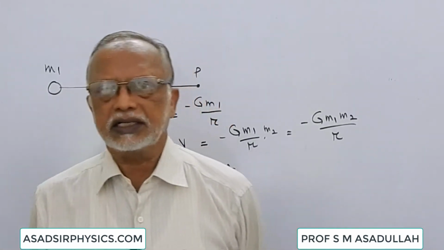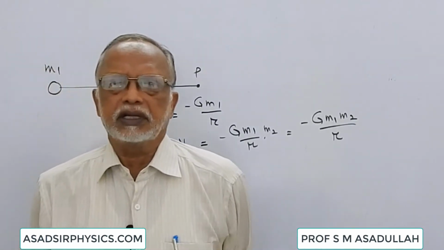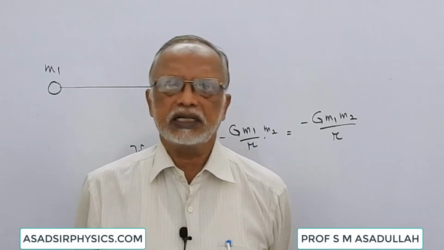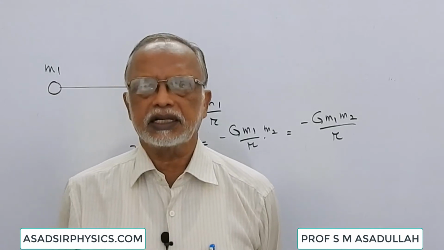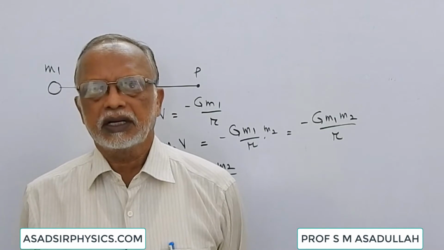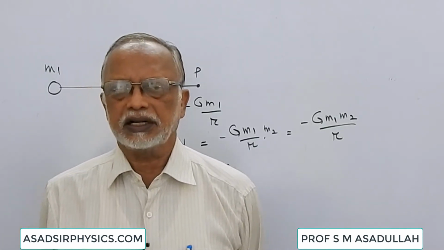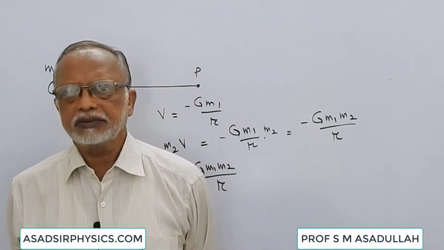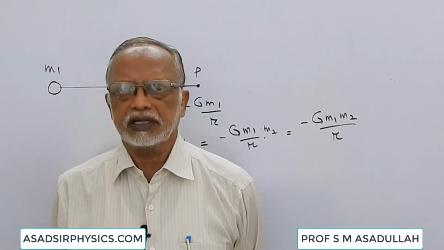If two like charges are held at a certain distance, there will be a repulsive force between them and the potential energy is positive. If two unlike charges are held at a certain distance, there will be a force of attraction between them and the potential energy is negative. And the gravitational force is always attractive, therefore gravitational potential energy is always negative.